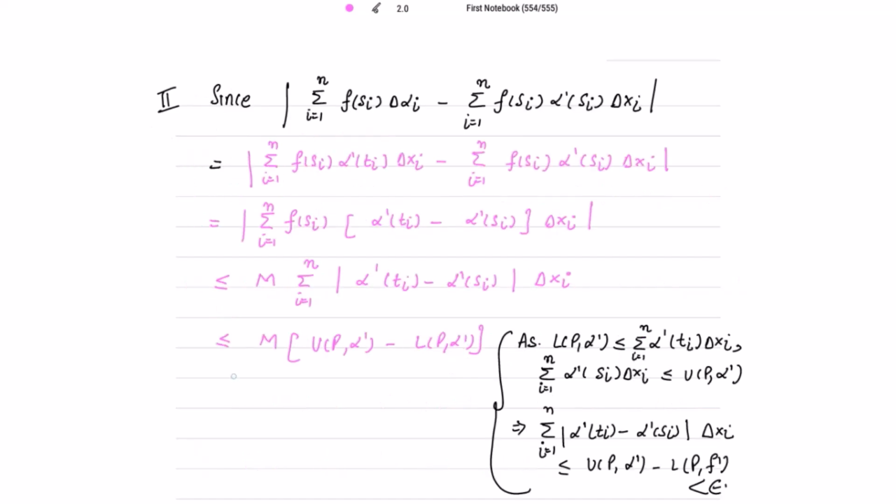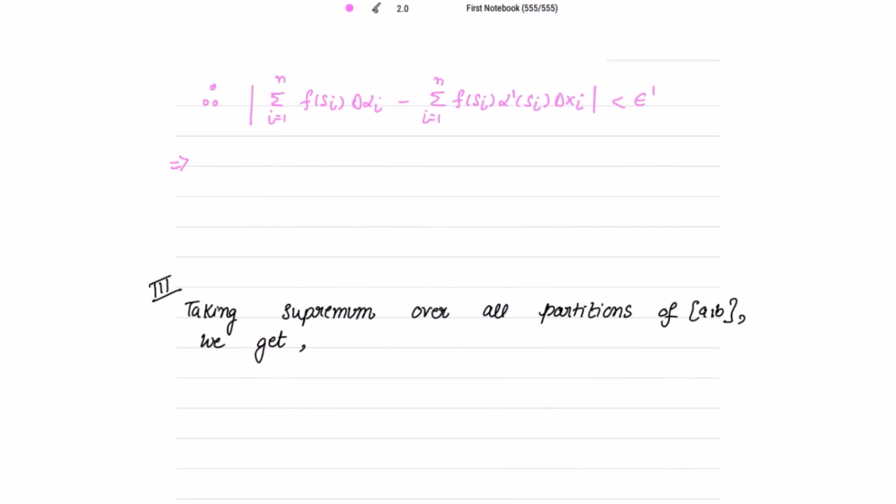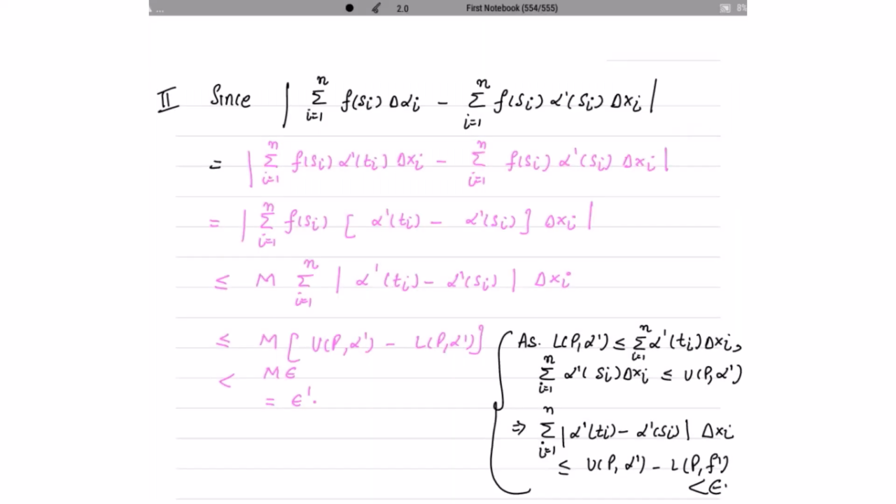So here it is further strictly less than M epsilon, which can be taken as epsilon dash. Fine? So therefore, this whole mod is less than epsilon dash. I'm just going to mark this, and I will use this too.